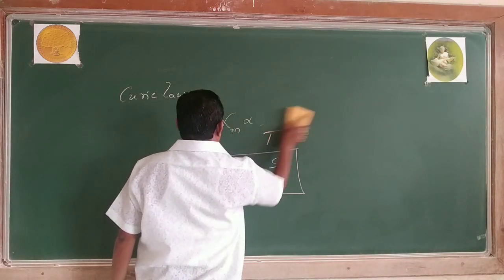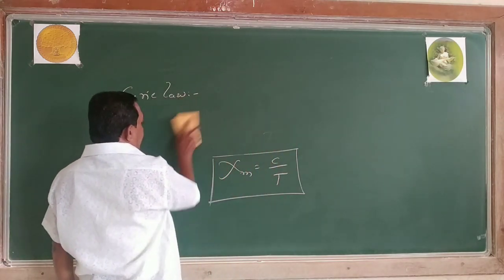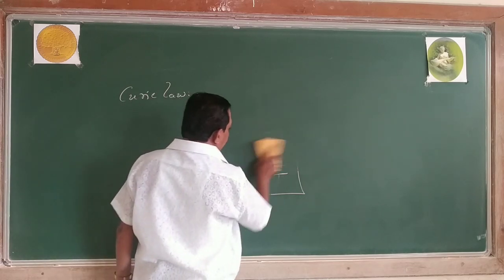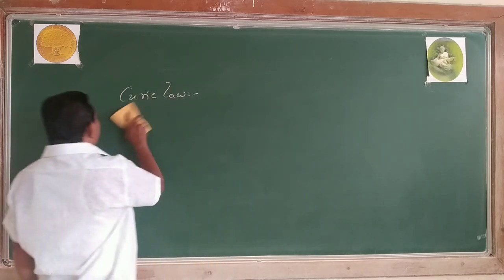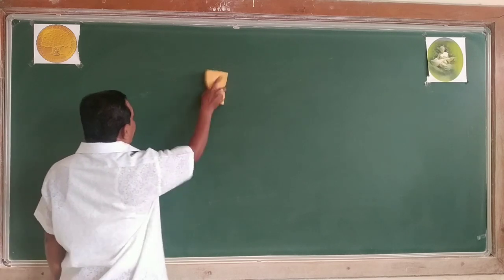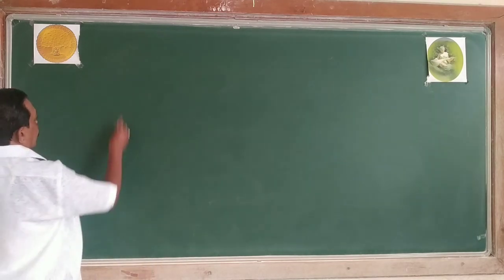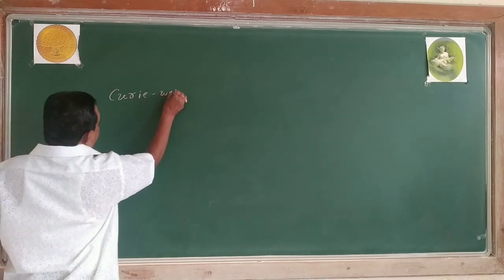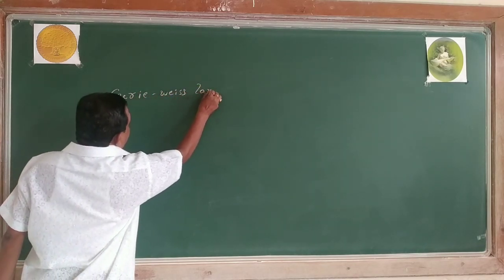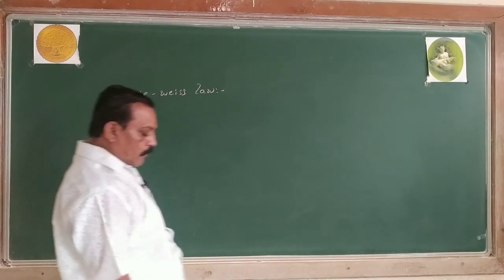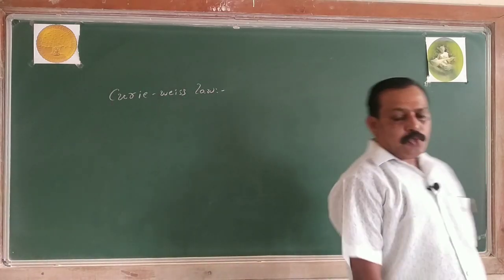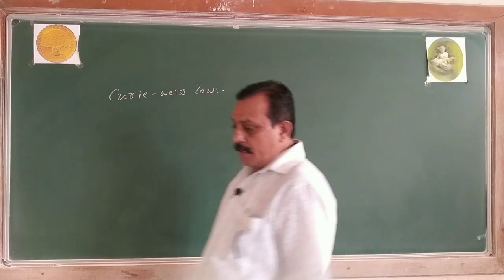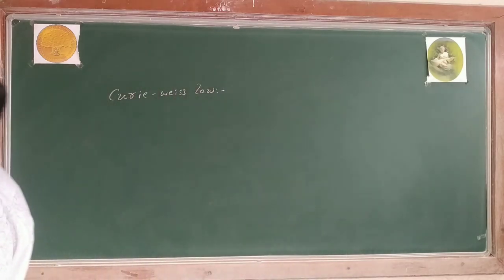For ferromagnetic substance, when the temperature increases, the ferromagnetic property of the substance decreases. It becomes paramagnetic, and that temperature is called the Curie temperature. This Curie-West law is a modified form of Curie law, meant for above the Curie temperature.